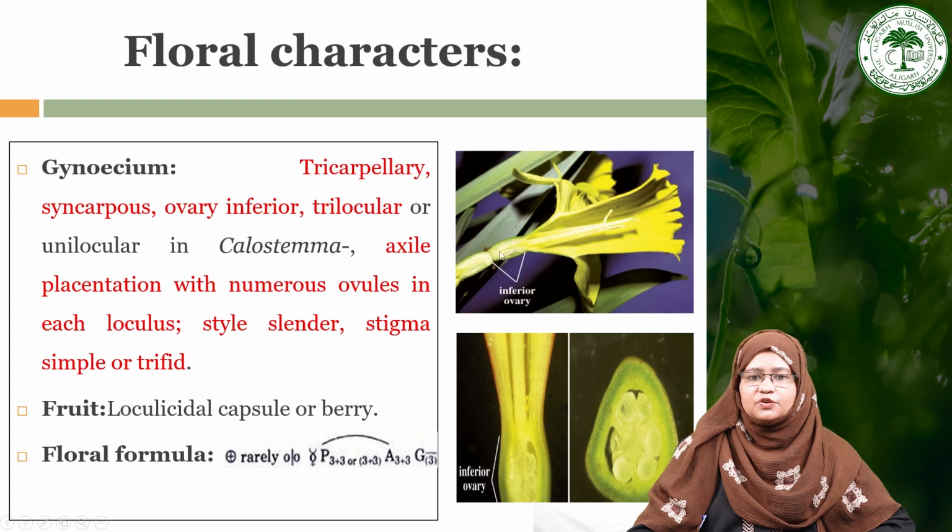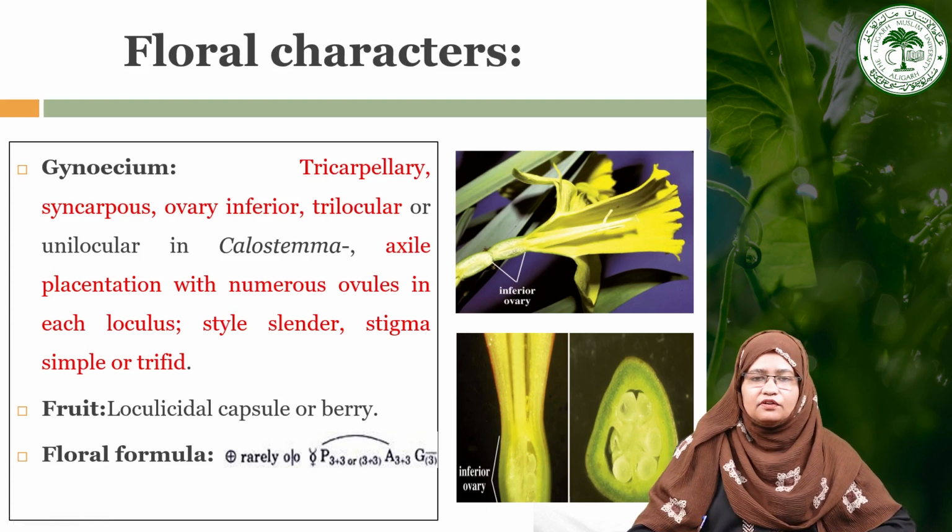It is clearly showing here, and there is a style, and this one is the stigma. Here you can also see clearly the inferior ovary, and the TS of the ovary showing axile placentation with many ovules in each locule. This clearly shows a trilocular structure with axile placentation in the TS of the ovary. The fruit of this family is a loculicidal capsule or may be a berry.